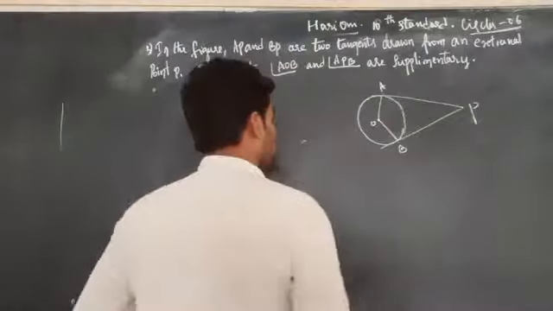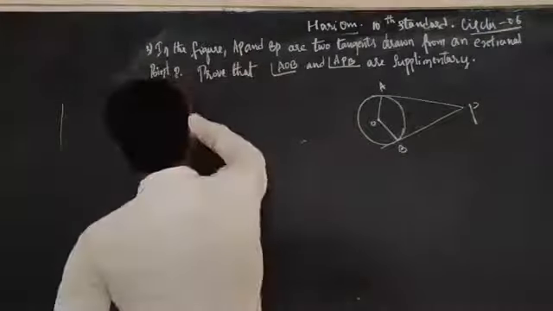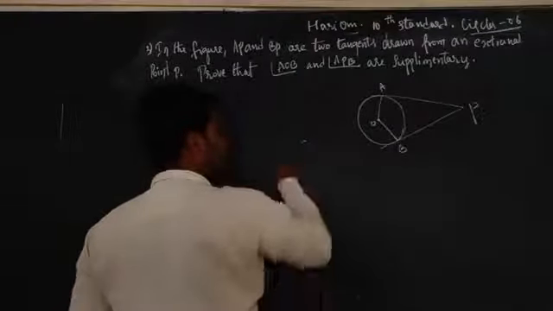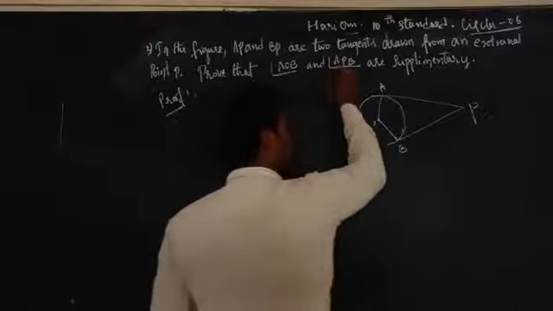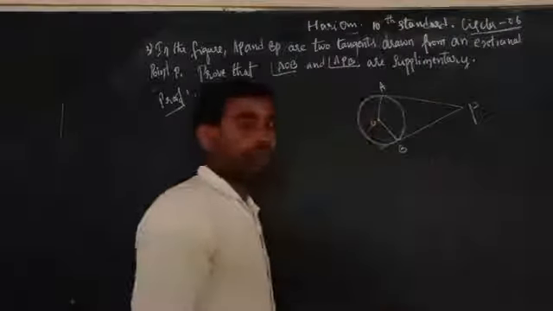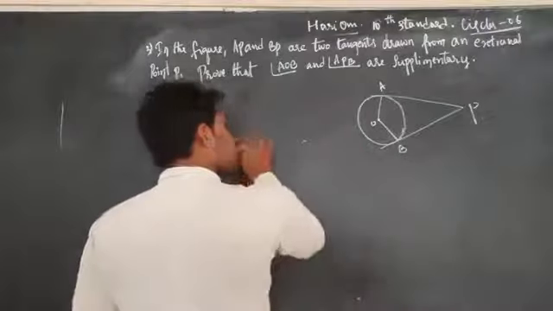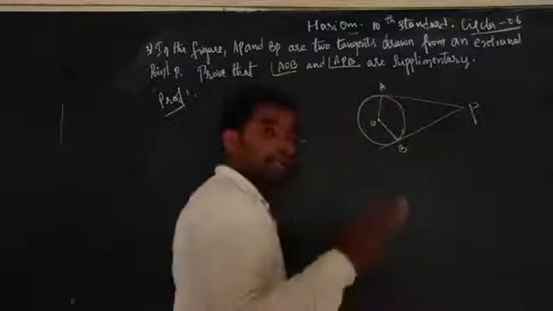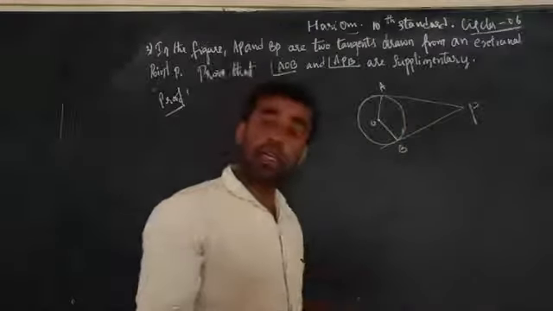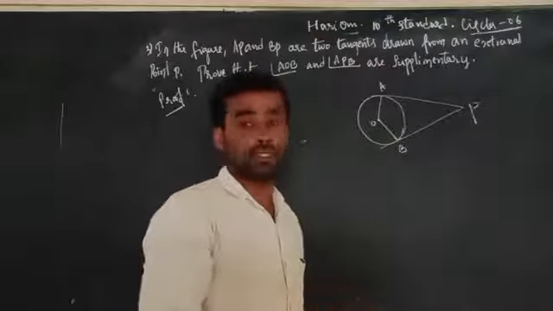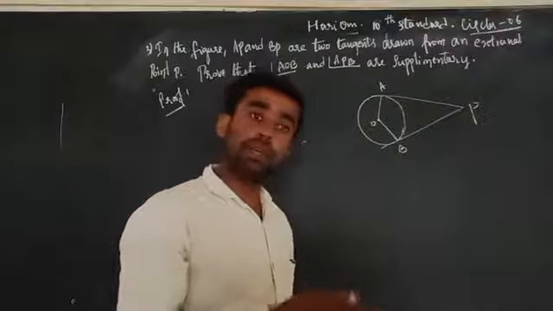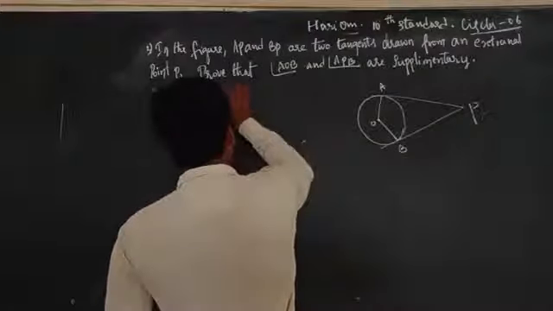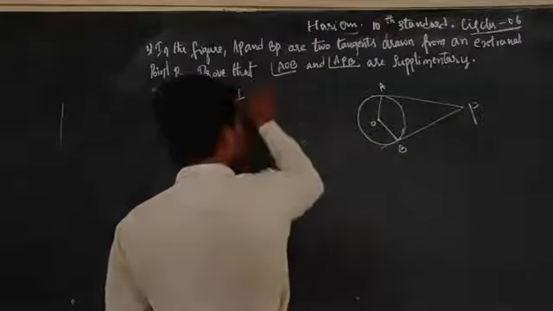So here we can write the proof. Now we have to prove that angle AOB plus angle APB is equal to 180 degrees. Now by given OA is the radius and AP is the tangent, then we know that the radius is perpendicular to the tangent. Therefore we can write OA is perpendicular to AP.